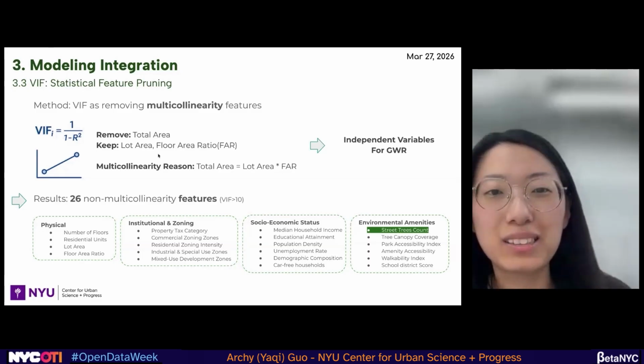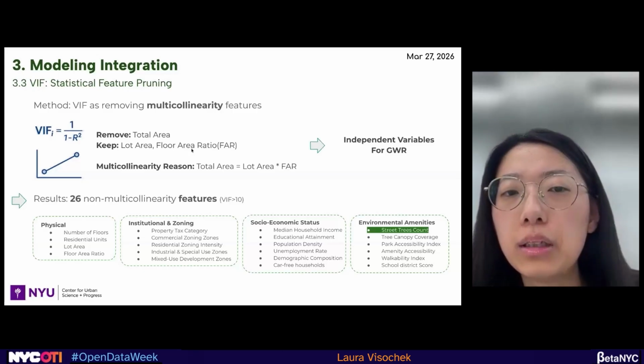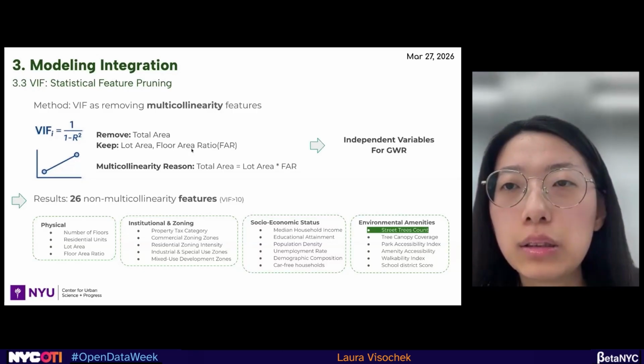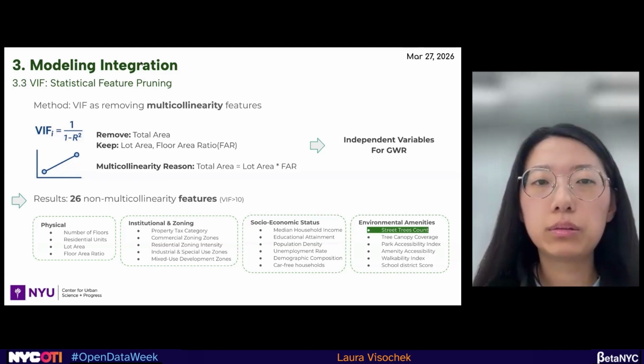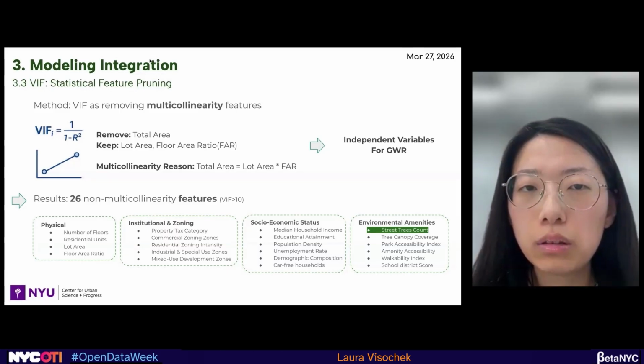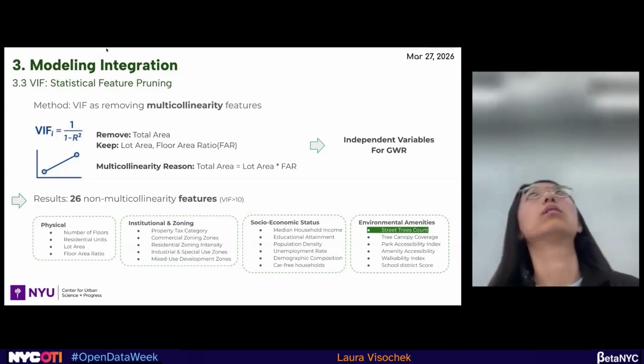Yes, is it good, Laura? I'm not sure I fully understand, because what you're removing is total area, but you're keeping the lot area, and you refer to that as, do people have yards? Many apartments do have yards, and maybe they're communal, but when you average it out per sale price for individual apartments, it's going to be much smaller. So I'm not really sure how the model accounts for things like that. Maybe it does, but it's just too complicated to explain here.